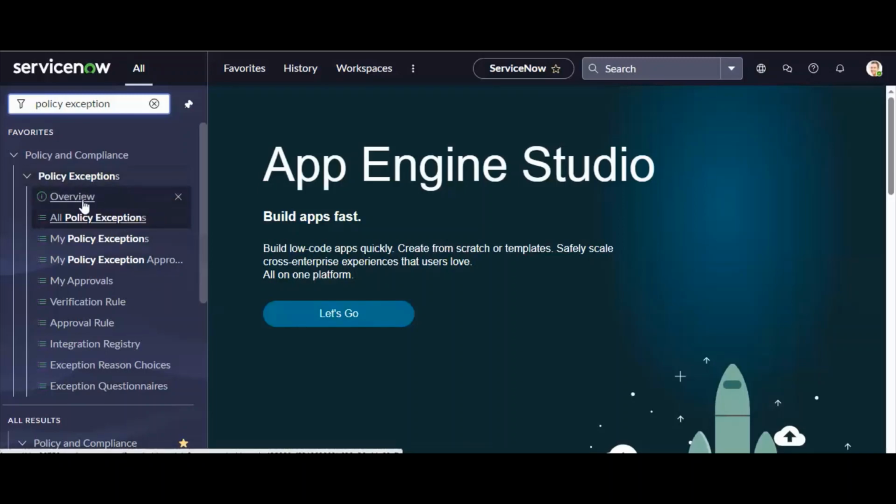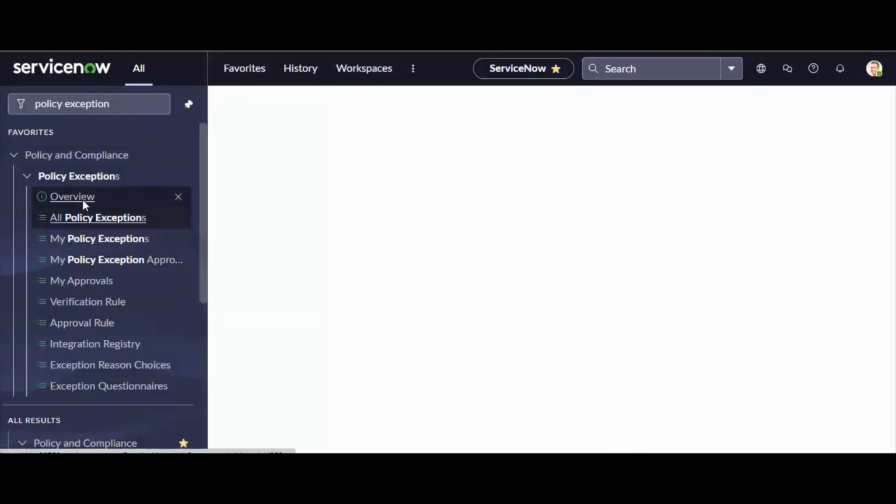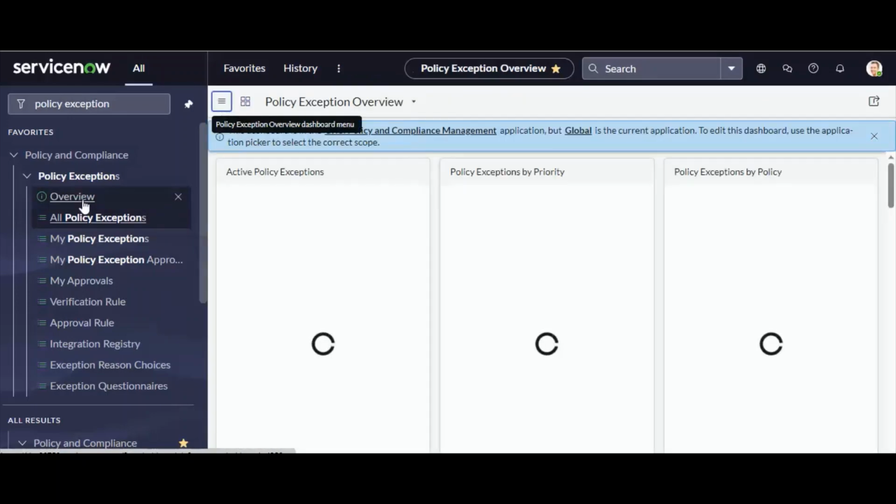Under the policy exception, you can see the overview. The overview opens a dashboard where you can monitor all exceptions related to the policies, controls, and control objectives according to priorities and according to what is active.